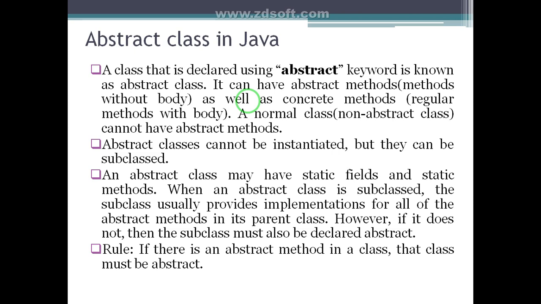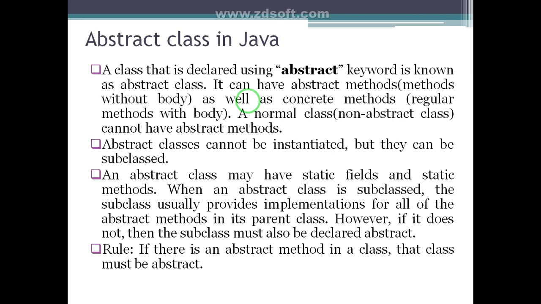An abstract class may have static fields and static methods. It may contain static data members and methods in an abstract class. When an abstract class is subclassed, the subclass usually provides the implementation for all of the abstract methods in its parent class. That means abstract methods must be implemented by the subclasses or child classes. However, if it does not, then the subclass must also be declared abstract.